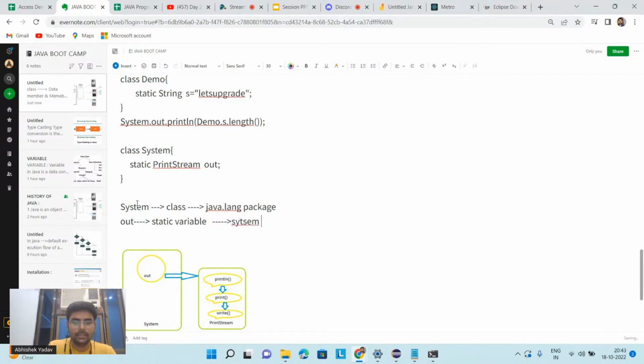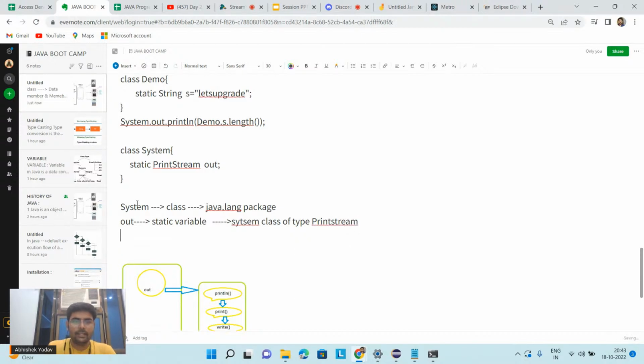The type is PrintStream. And println is a method that is present in this PrintStream class. So this is about System.out.println.